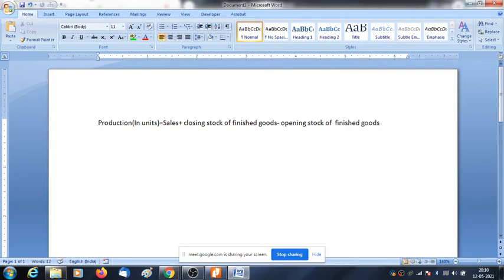This thing I discussed in my last class, isn't it? Could you remember? Yes, sir. Basically this is the formula. So if anything is missing, it comes through this formula.